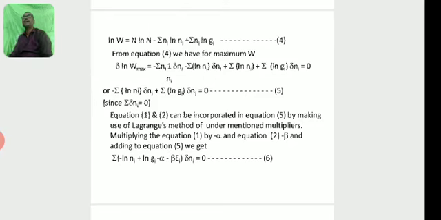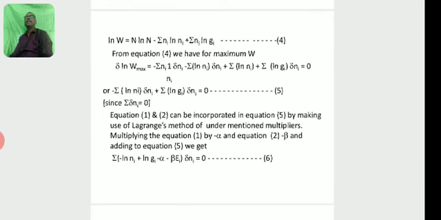Let this be equation 5. Since sigma delta Ni is equal to 0, equations 1 and 2 can be incorporated in equation 5 by making use of Lagrange's method of undetermined multipliers.